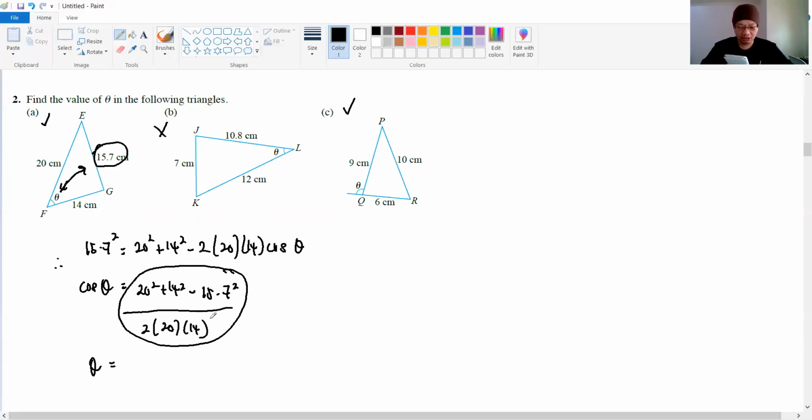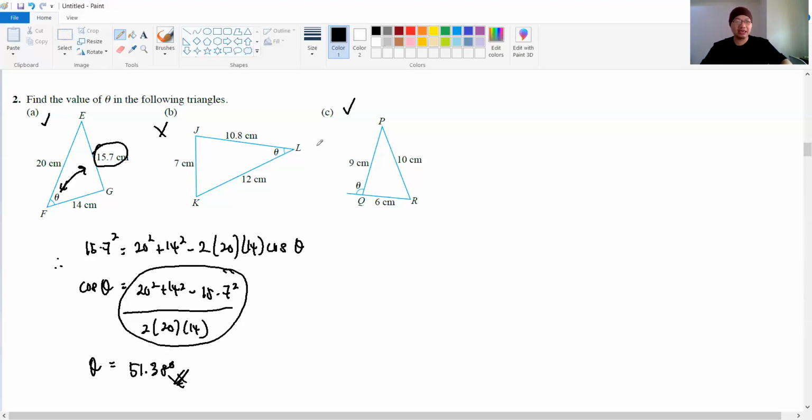So 20 squared plus 14 squared minus 15.7 squared equals, over 2 times 20 times 14. Okay, and then shift cos answer. Then the answer will be 51.38 degrees, right?